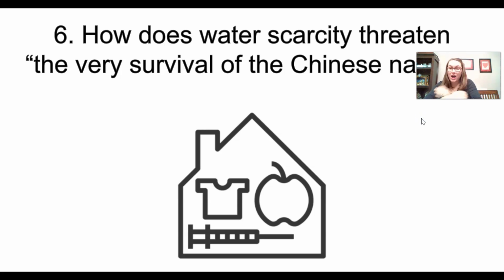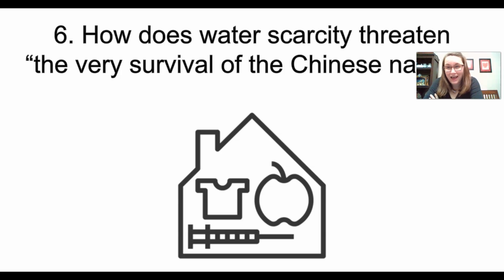So how does water scarcity threaten the very survival of the Chinese nation? We have 4 basic needs: food, shelter, clothing, and our health. We have to be healthy. We have to have clothing because we can't just run around without clothes. We'll freeze and it will be very, very bad and we'll get sunburns.